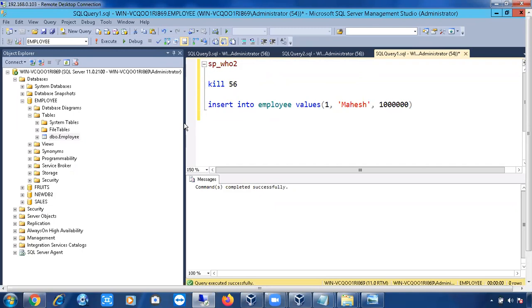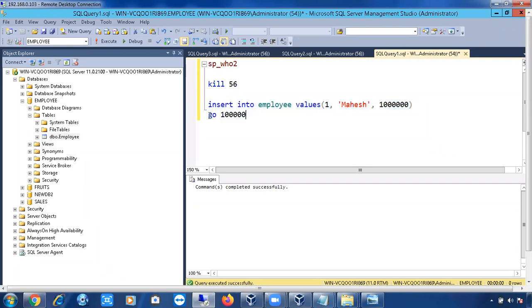I want to run the same query 1000 times, or 10,000 times. My intention is to fill the data file. Whatever records you insert, whether they are duplicate records or otherwise, I don't have any issues. So now I want to run the same query 1 lakh times, so go 1 lakh.